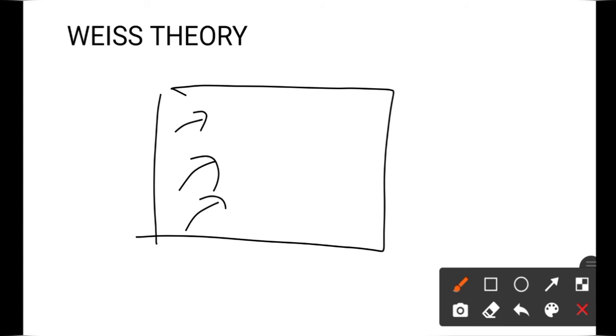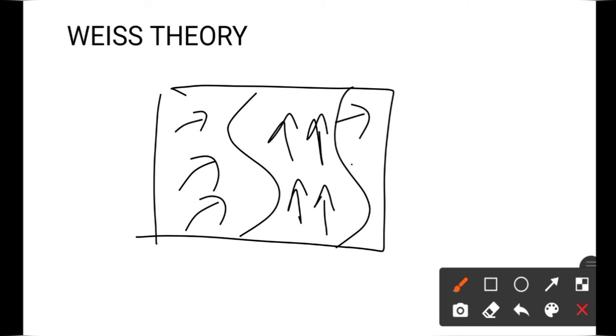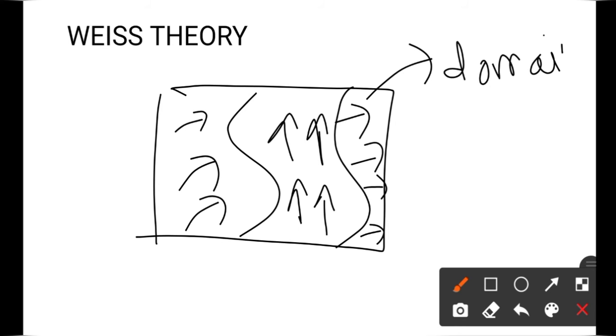Here, these are the unpaired electrons, and they form one region. This is called a domain, and this is a ferromagnetic material. Weiss has discovered different things related to the ferromagnetic material.